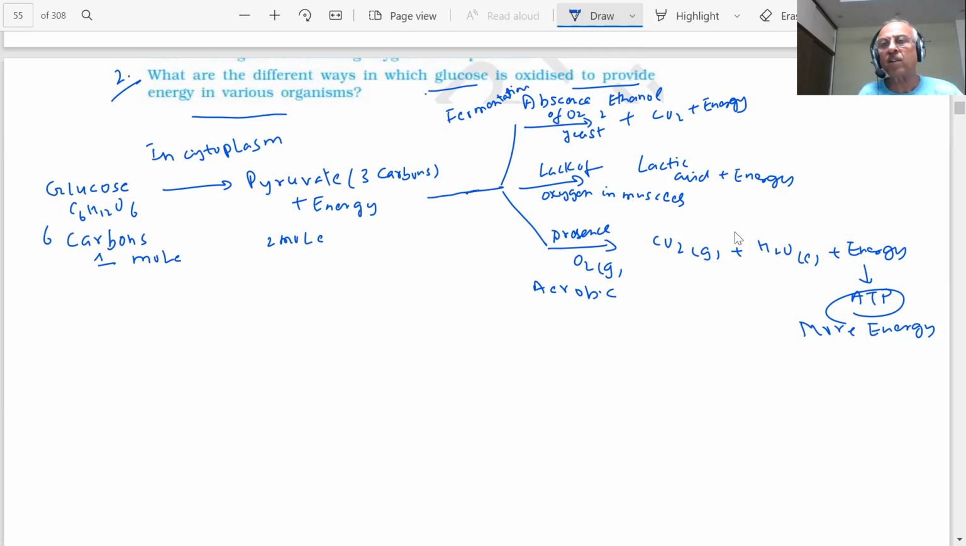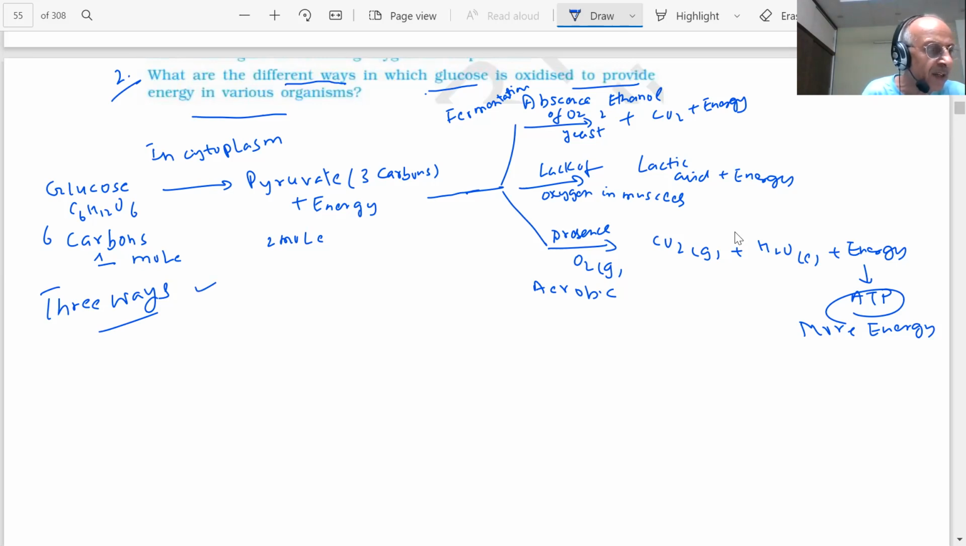Therefore, students, there are three paths, different ways. There are three ways we have shown by which glucose is oxidized to provide energy. The best is this one, aerobic. Where oxygen is there, you will get about 38 molecules of ATP, which is your currency for the energy stored in the body. Here you will get less as compared to this, very less.